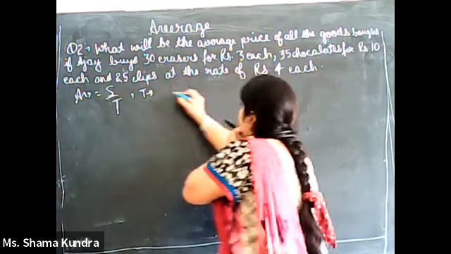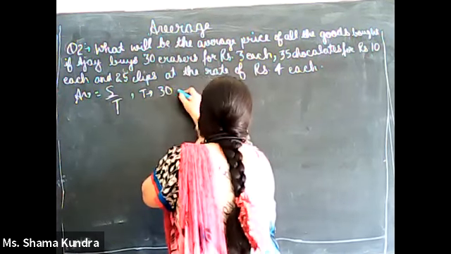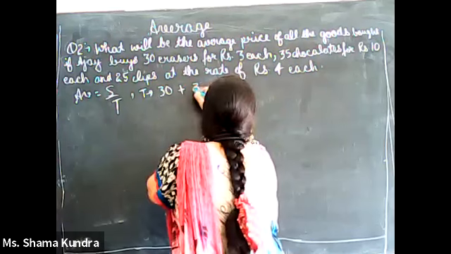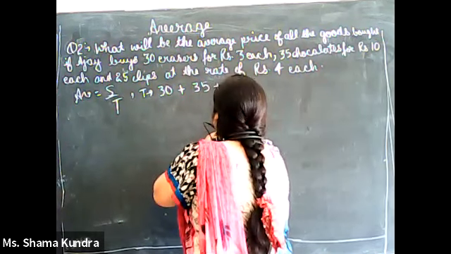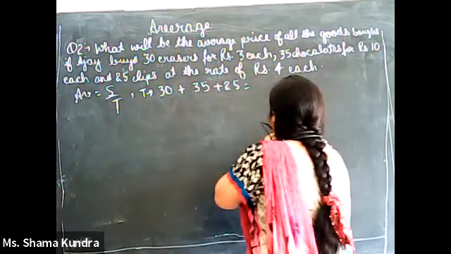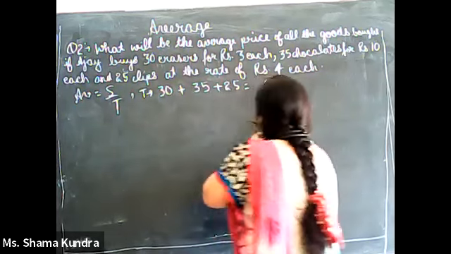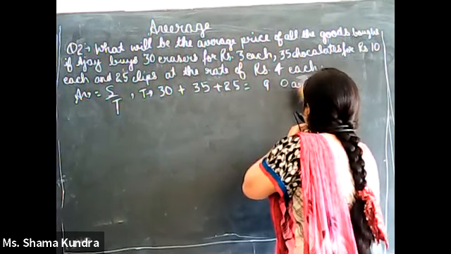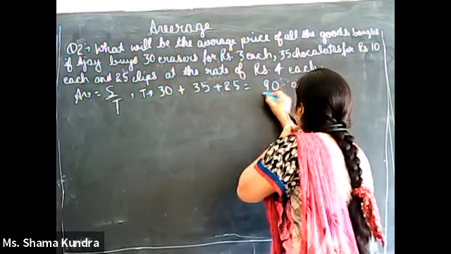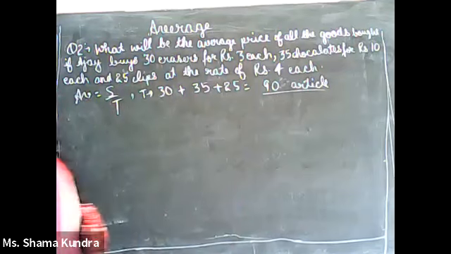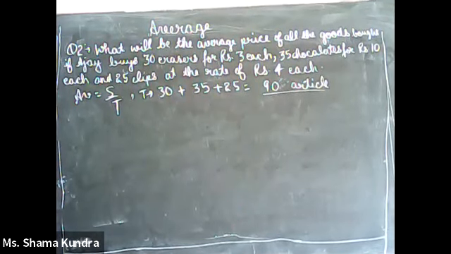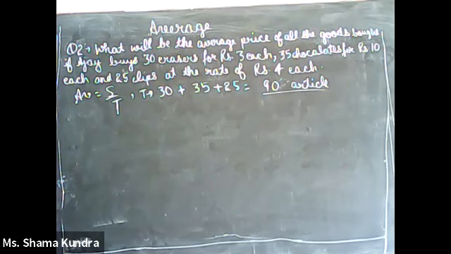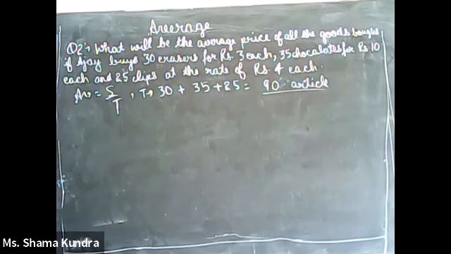Total is 30 erasers plus 35 chocolates and 25 clips. 5 and 5 is 10, 3 and 6 is 9. So T, the total, is 90 articles. He buys 90 articles. So the value of T comes out to be 90 over here. We have one element that is T, which is given. Now what do we need to find? The sum of everything.